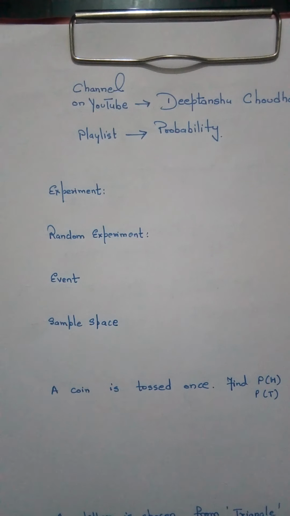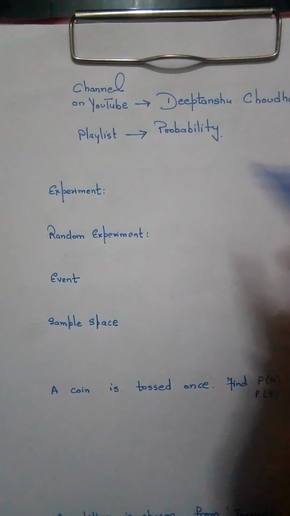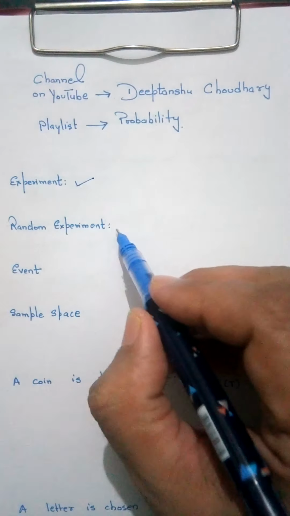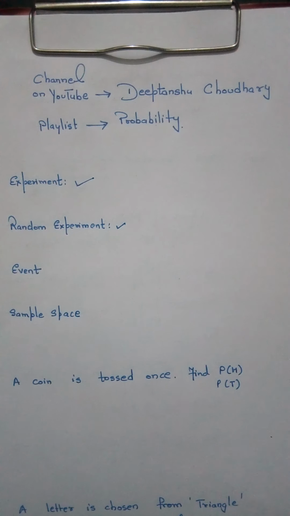We can get 1, 2, 3, 4, 5, 6. These are the possible outcomes. Correct? So what is experiment? The action taken. And what is random experiment? When we perform the experiment and the experiment has more than one outcome, and we cannot predict which one. Like when you toss a coin, you can never predict whether you're going to get a head or tail. So it is a random experiment. This is what is meant by random experiment.